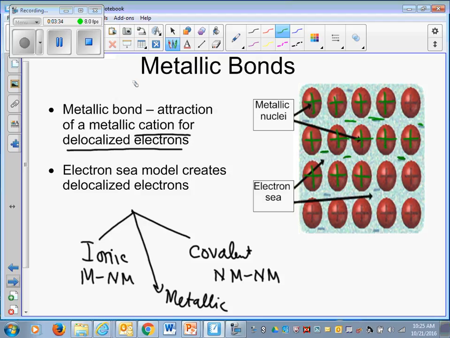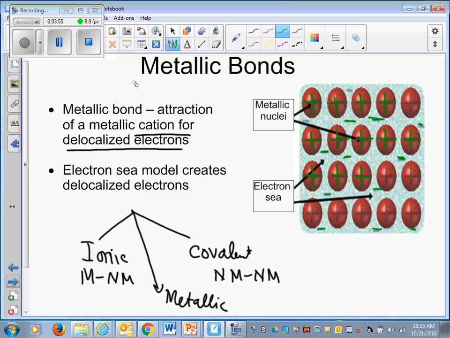Like sodium has one valence electron, right? Another atom, zinc, has two valence electrons, or iron has 2 or 3 valence electrons. So they're all floating around. So one electron of sodium within its metal is kind of floating around. It will not stick to just this one sodium atom.